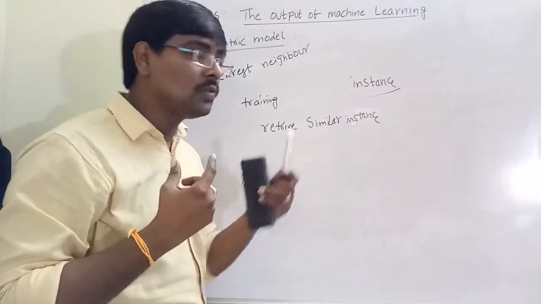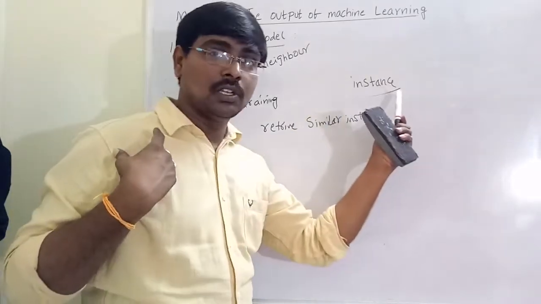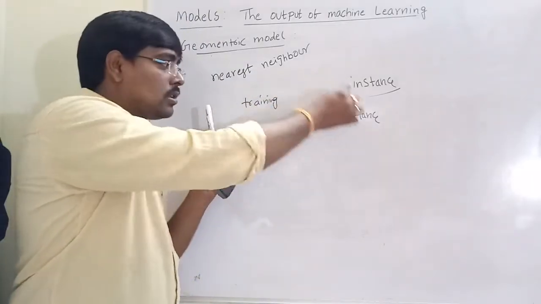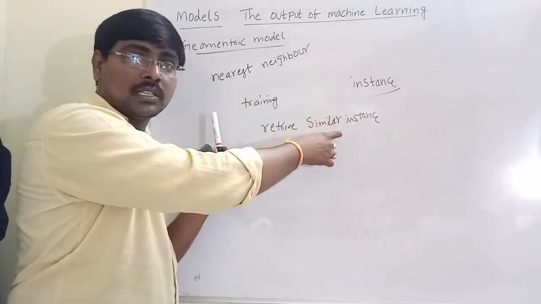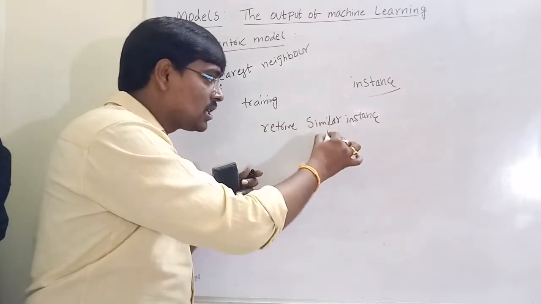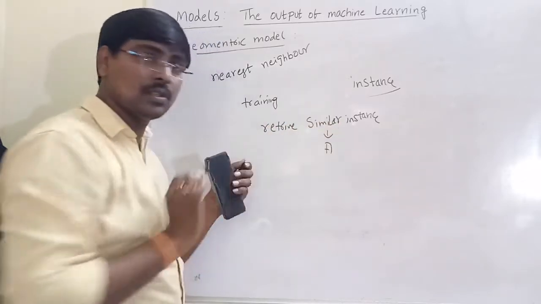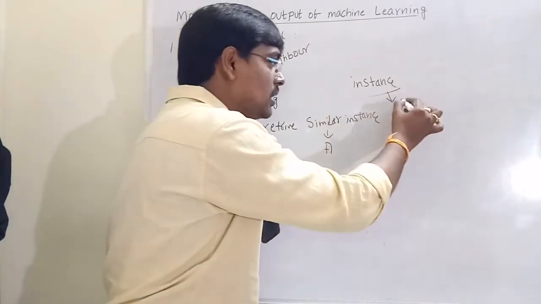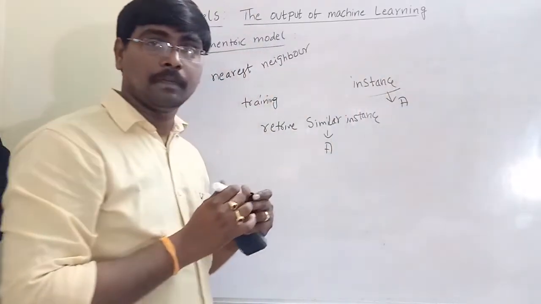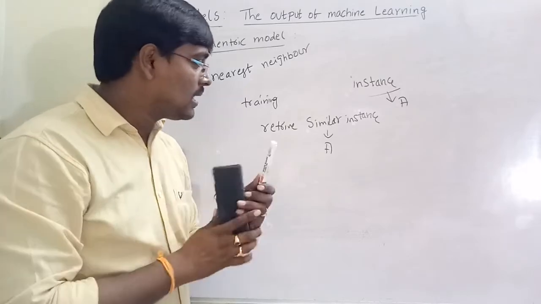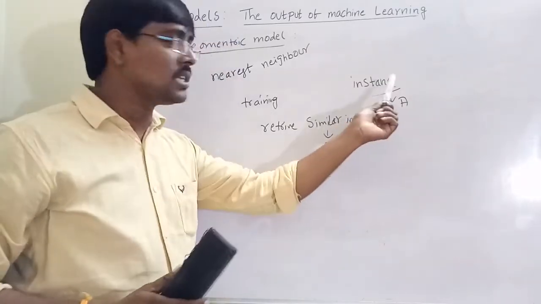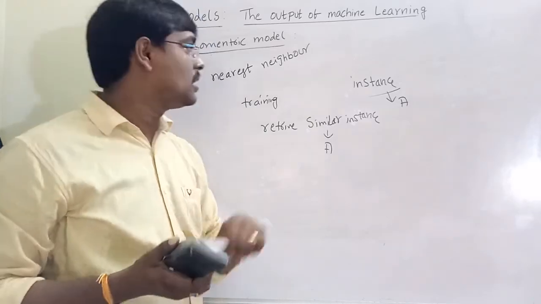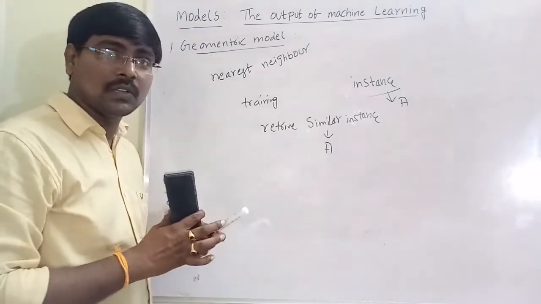I have retrieved that similar instance. Suppose this instance belongs to class A, then simply our instance also belongs to class A. That means the class of that similar instance is assigned to our particular instance. This is the nearest neighbor classifier.